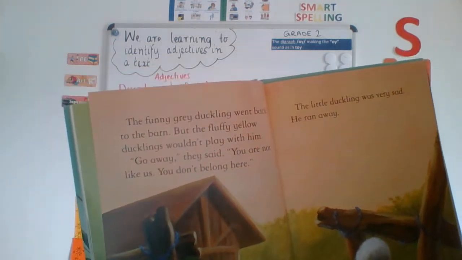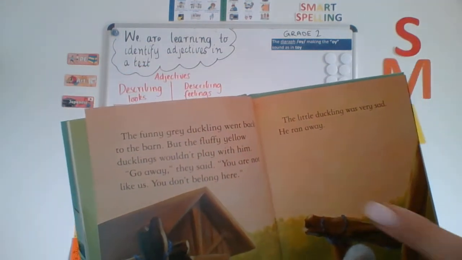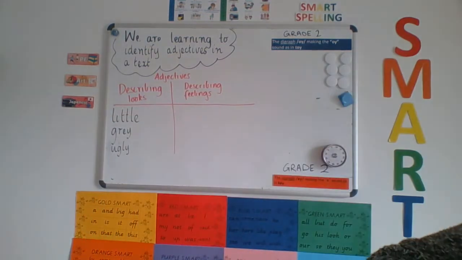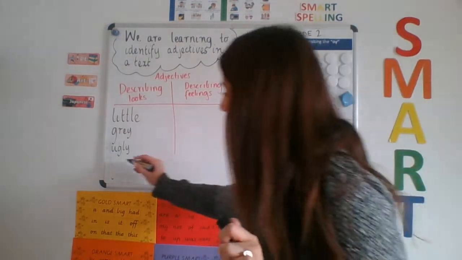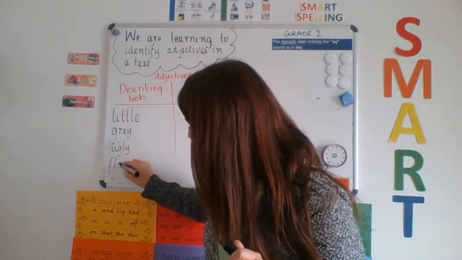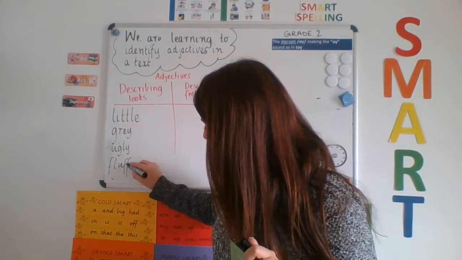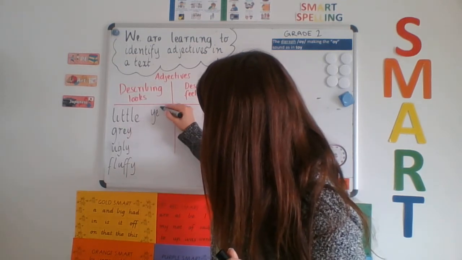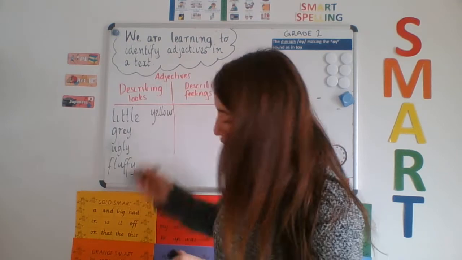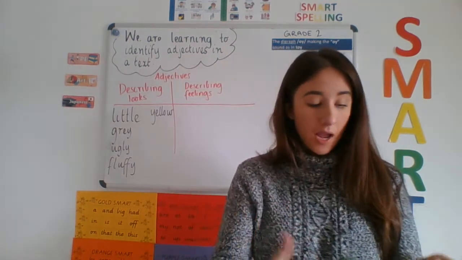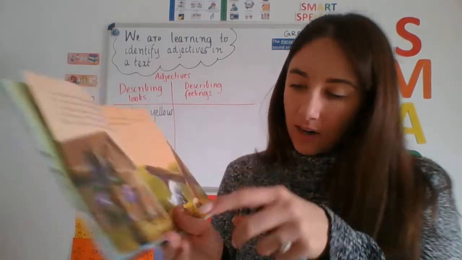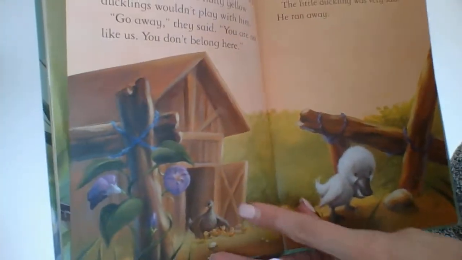So the ducklings on this page are being described as fluffy and yellow. Let's see if we have those words up on our board. Nope. We can add them. Fluffy and yellow. Two more adjectives that are giving us information about what the ducklings look like. Okay, and there they are.